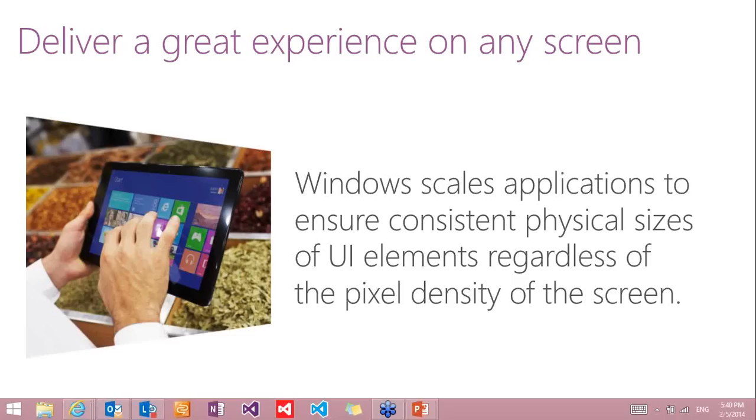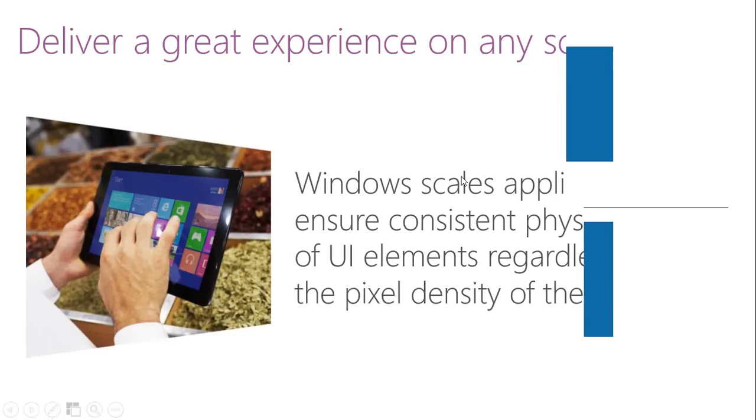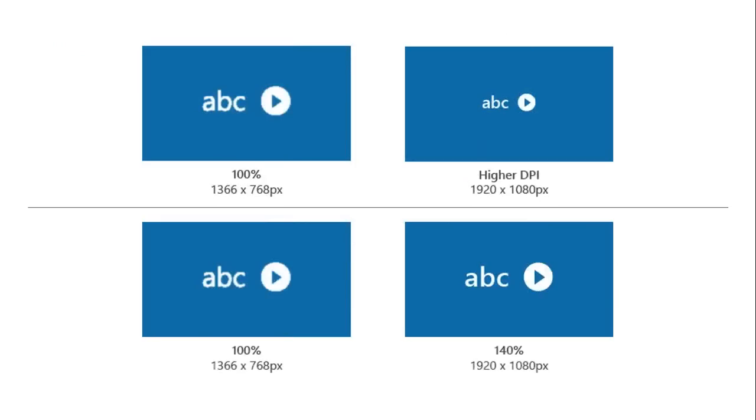Right. Now how can you do that? Here's something on the screen right now, showing on the first row a 100% 1366 by 768 pixel screen, and on the right hand side of the first row, the same application running on 1920 by 1080 pixel.